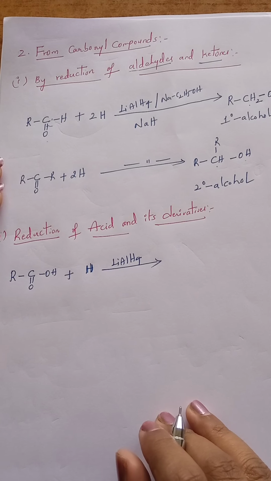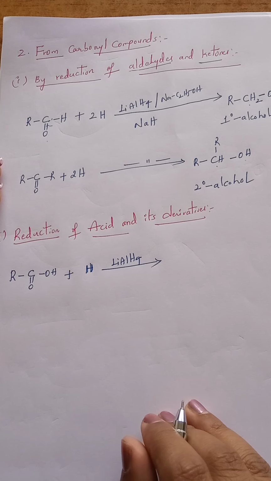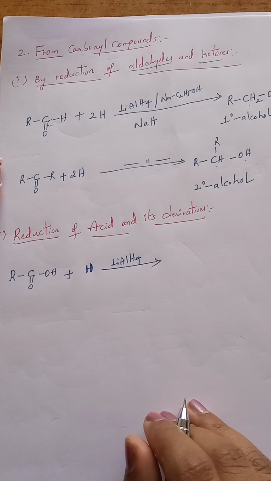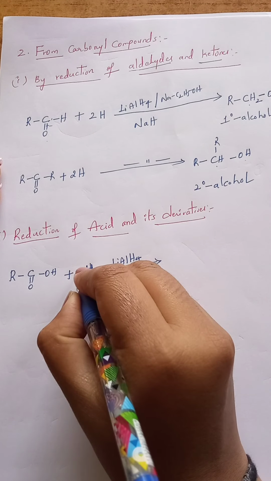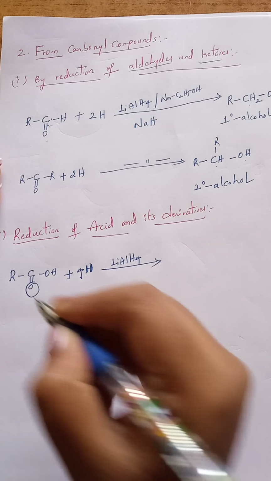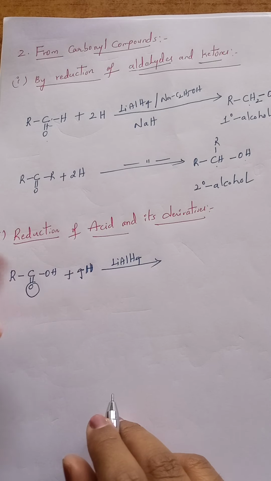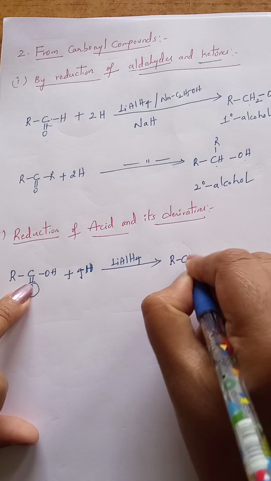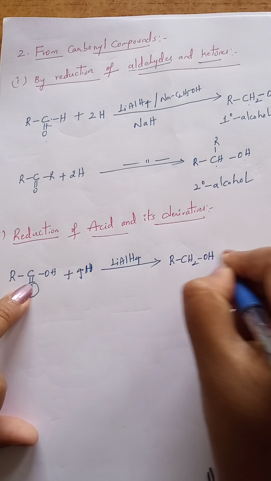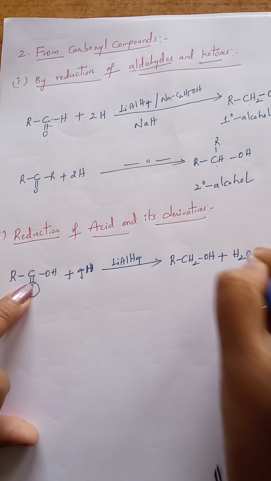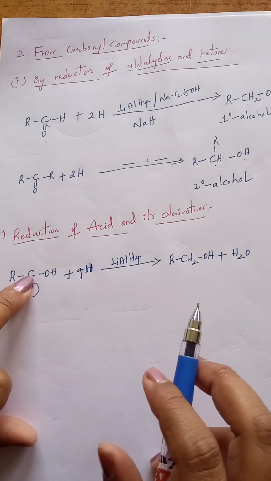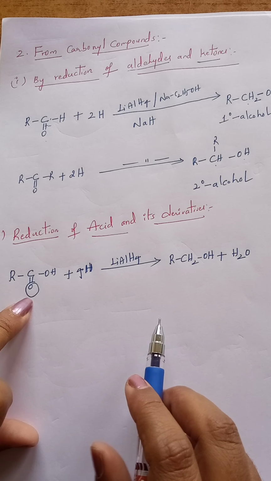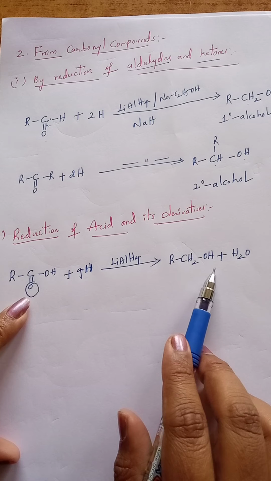In the presence of this reducing agent, 4 hydrogens are required. Of those 4 hydrogens, 2 hydrogens take up this oxygen and are eliminated as H2O. The remaining 2 hydrogens are added to this carbon, converting it to RCH2OH, a primary alcohol, plus H2O. Of the 4 hydrogens, 2 are added to carbon and 2 to oxygen, and we get a primary alcohol.